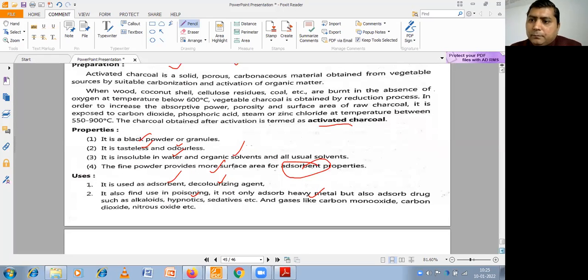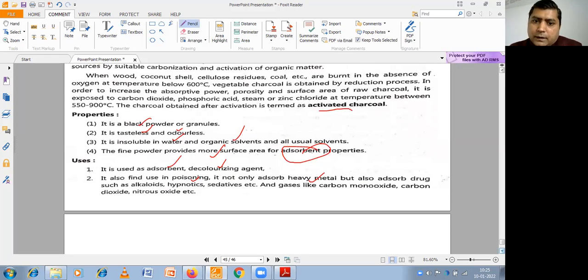So that is all. The next things we will discuss in the next class. Today we discussed astringents, poisons, and antidotes.